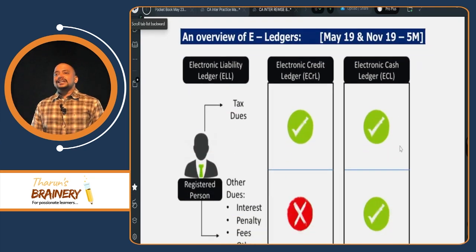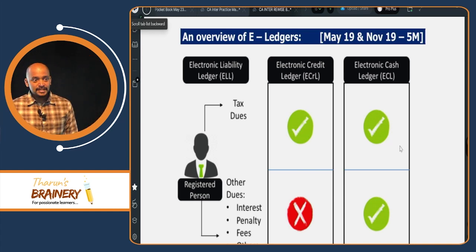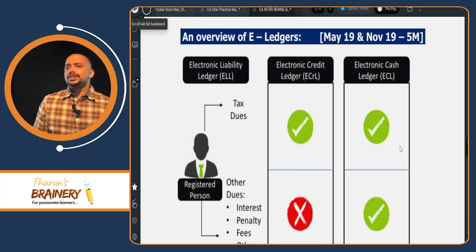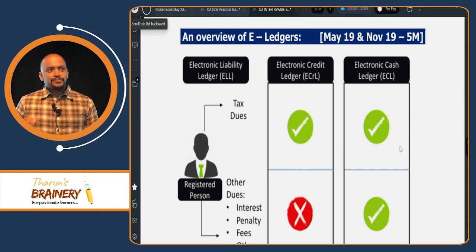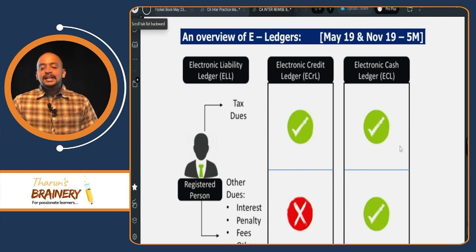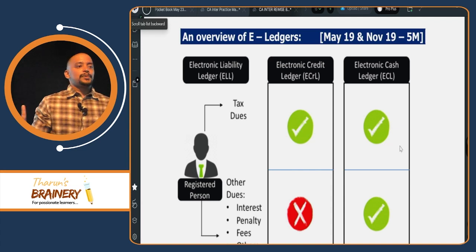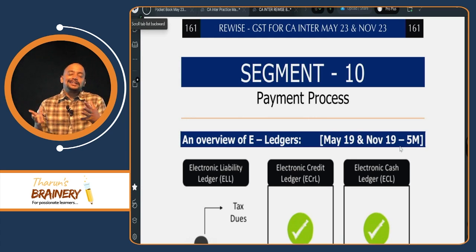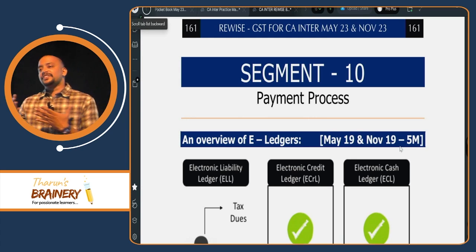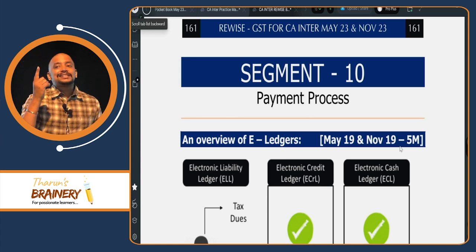So this payment process and returns chapter is mainly for short note questions and MCQs, but in payment process there is one major amendment, that is interest. Interest computation is something that can definitely be tested for May 23 exam. In payment process there are two sections. Section 49, which talks about what are the various ledgers to be maintained by GST network on behalf of a registered person. That is section 49. Page number 161 you take.